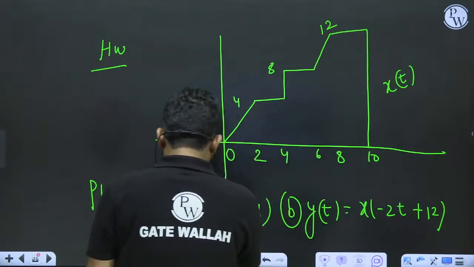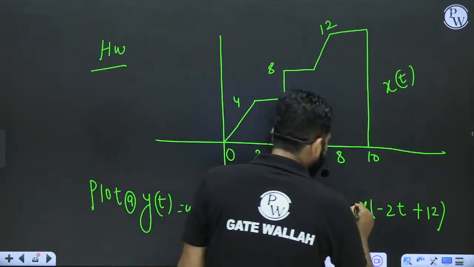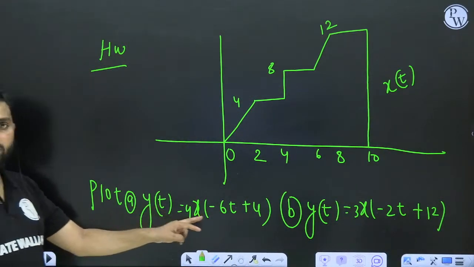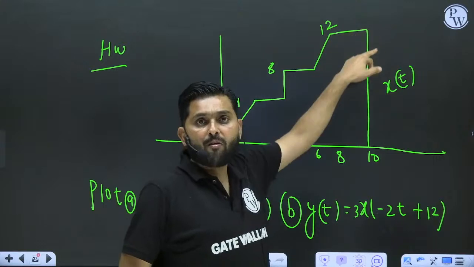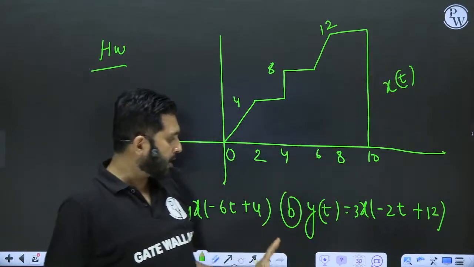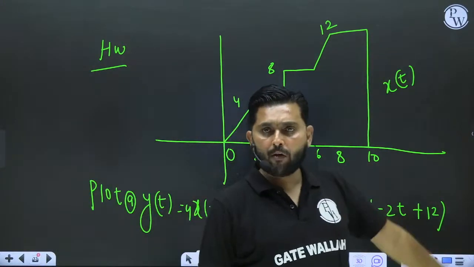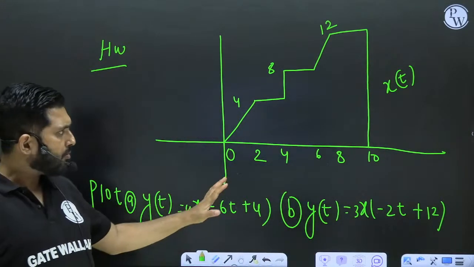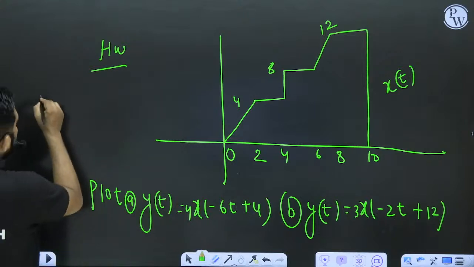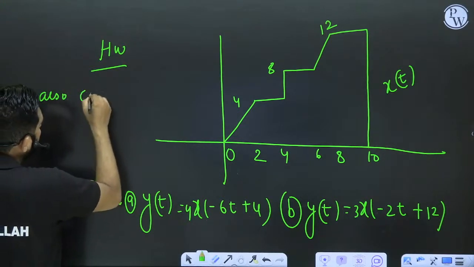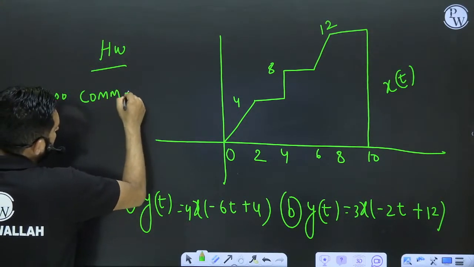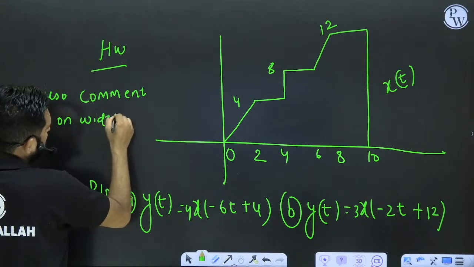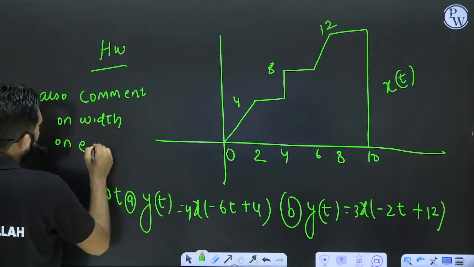Let's take some coefficient also: this is 4 and that is 3. This is the homework for you. I have multiplied some coefficient also, so this time the y-axis value will also change. So 3x(-2t+12) I want, and I want a plot, and also, without plotting, comment on the width on each operation.